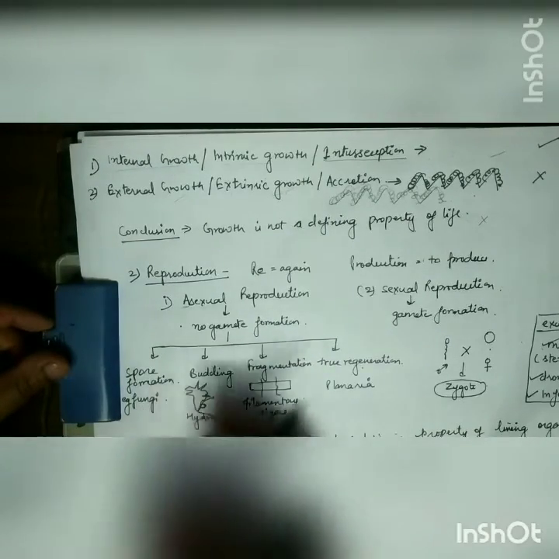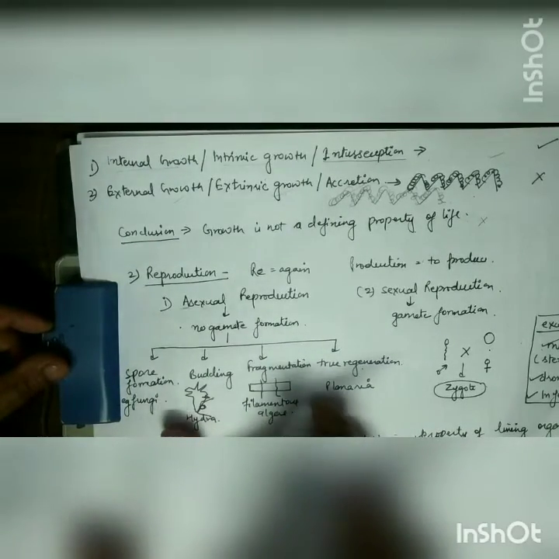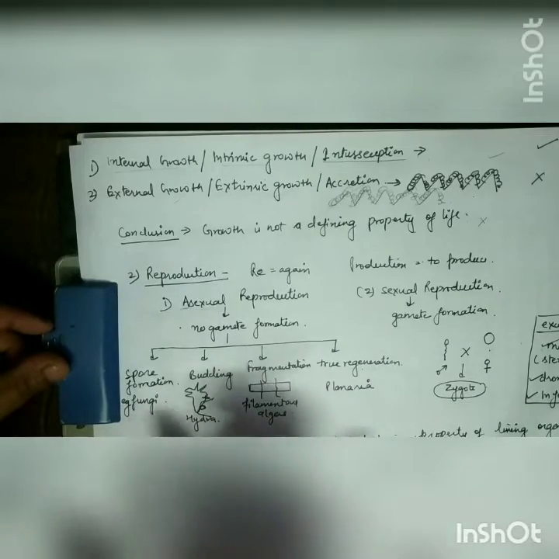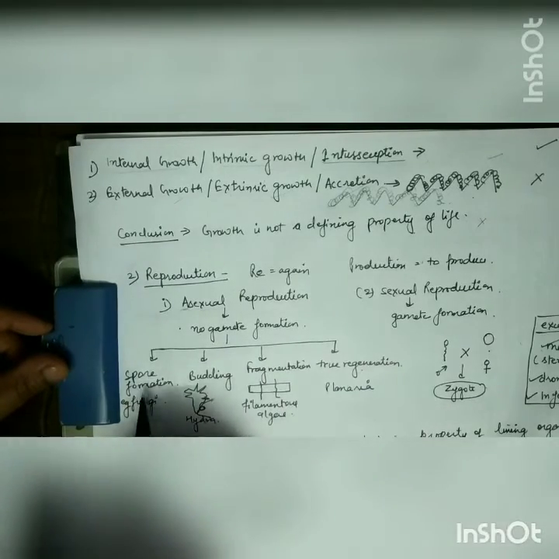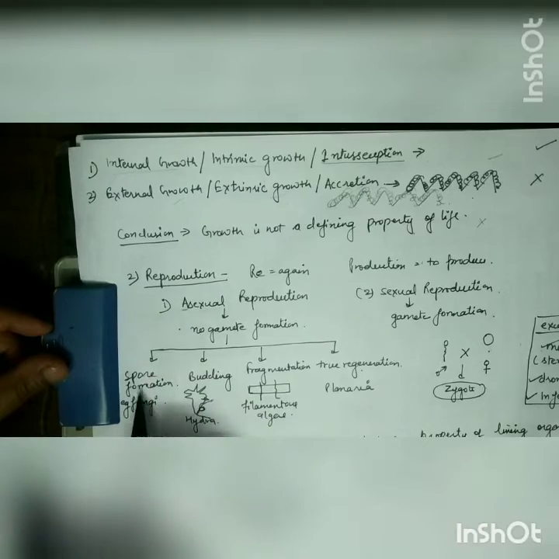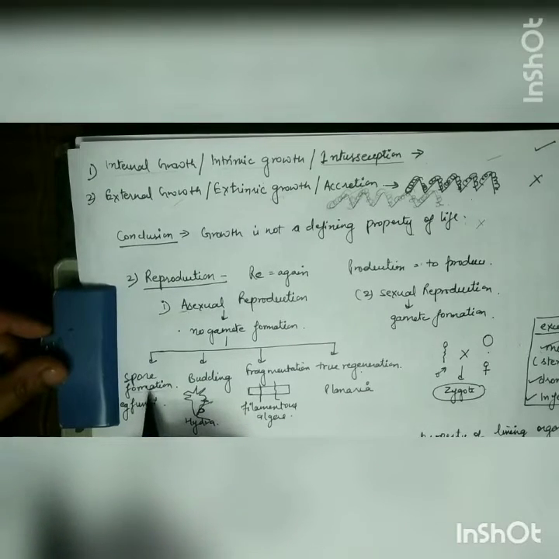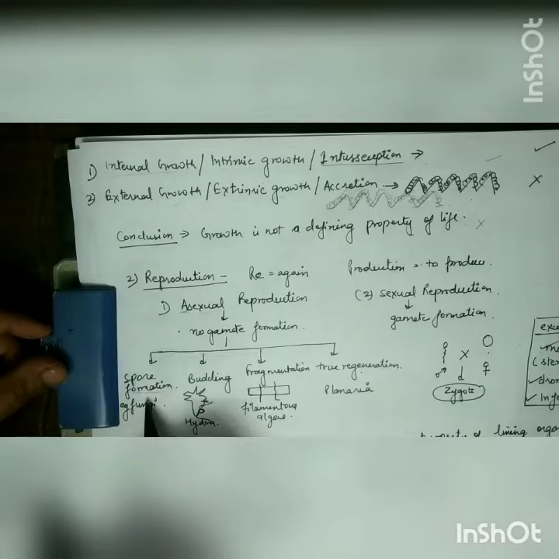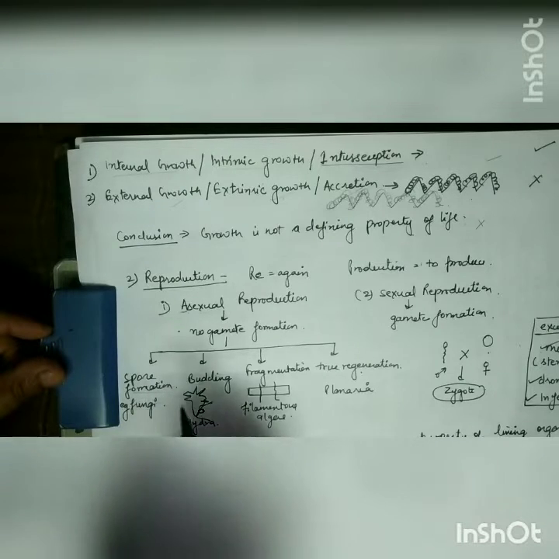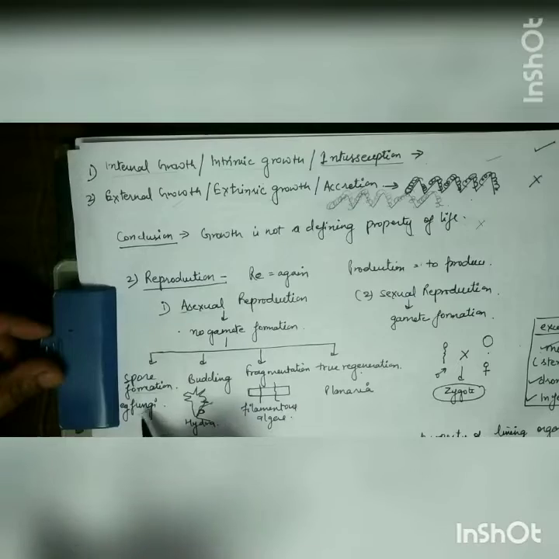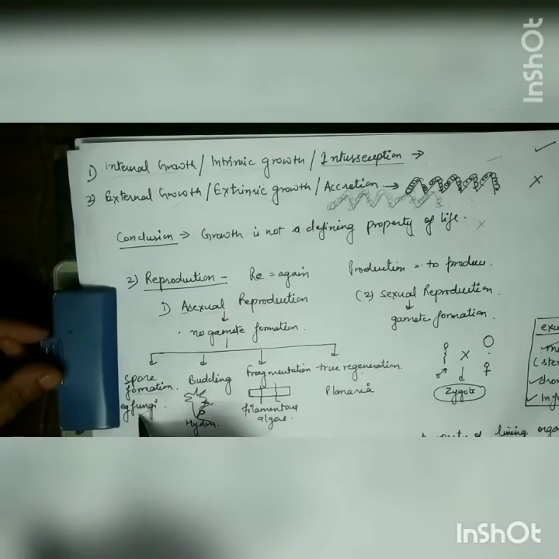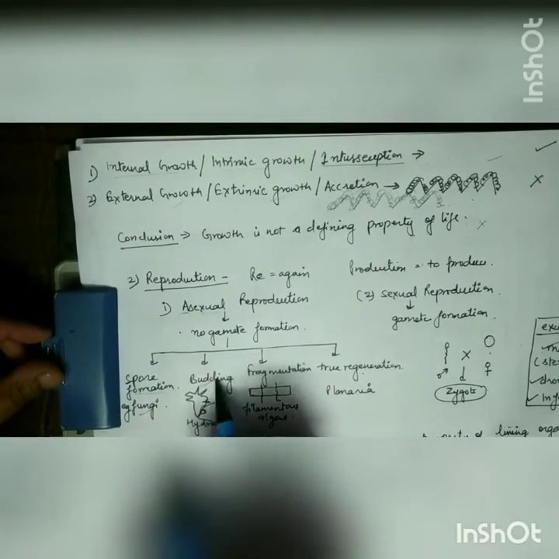Now, when we are talking about asexual reproduction, this asexual reproduction can be of different types. In your NCERT, it is mentioned, so it is necessary for you to memorize each and every mode of asexual reproduction. First mode of asexual reproduction, spore formation. In this method, what happens? There will be formation of spores, and when they rupture, they will form different types of fungi. Example is fungi.